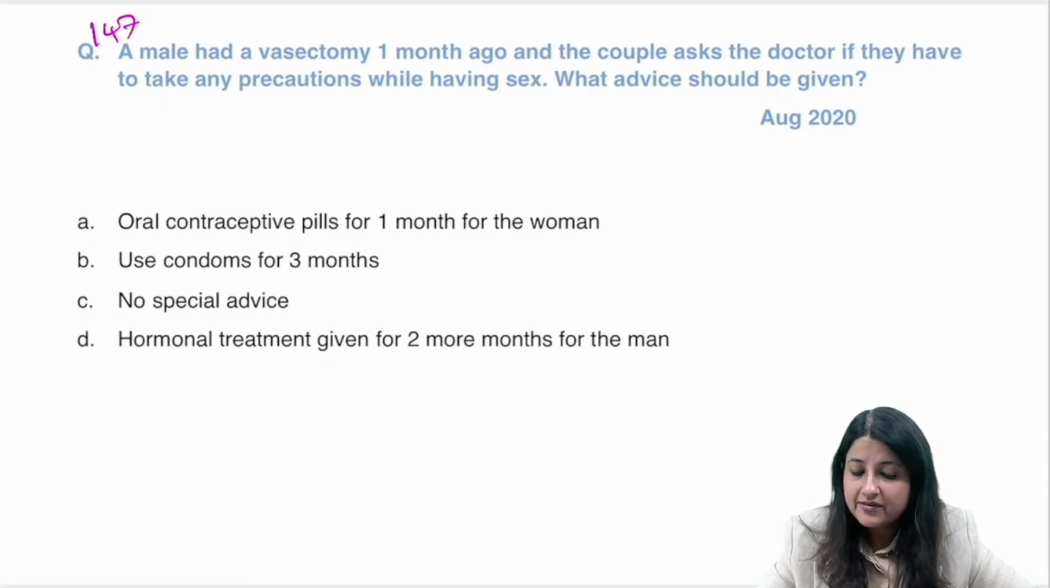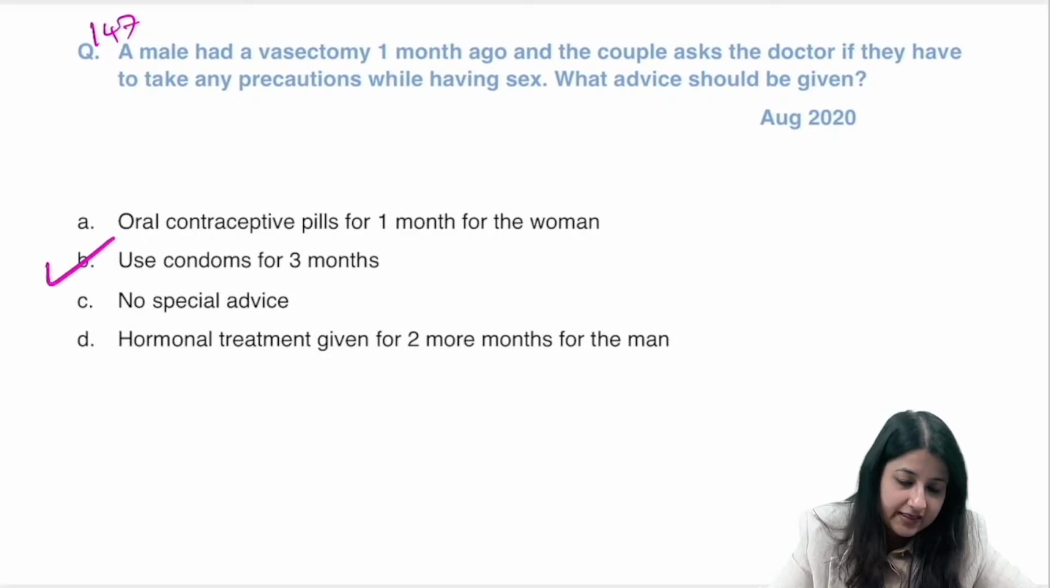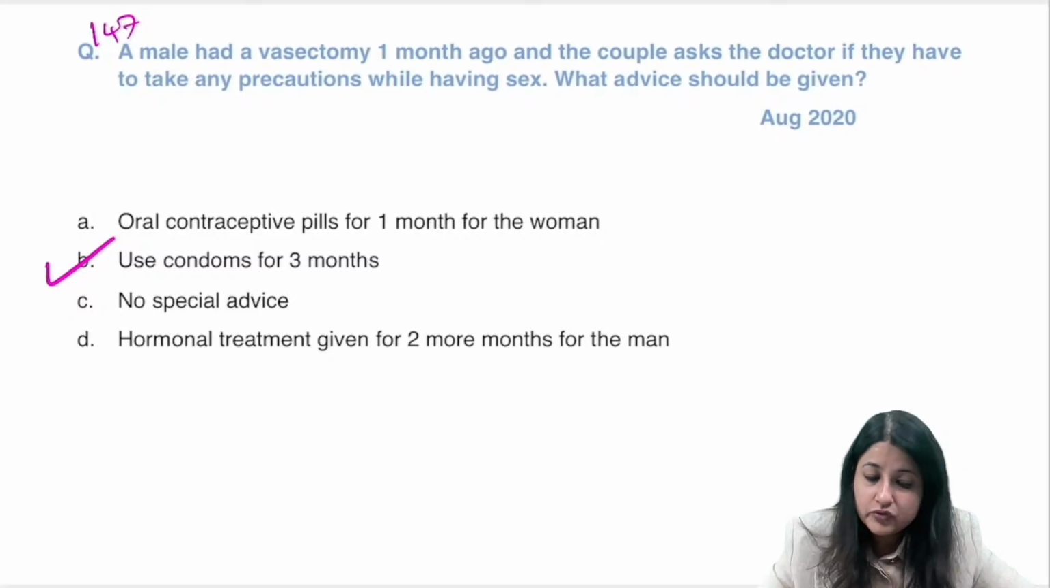You give oral contraceptive pills for 1 month, use condoms for 3 months, barrier methods for 3 months, or up to 20 ejaculations free. So please go and mark over here: use condoms up to 3 months. Okay, all right.